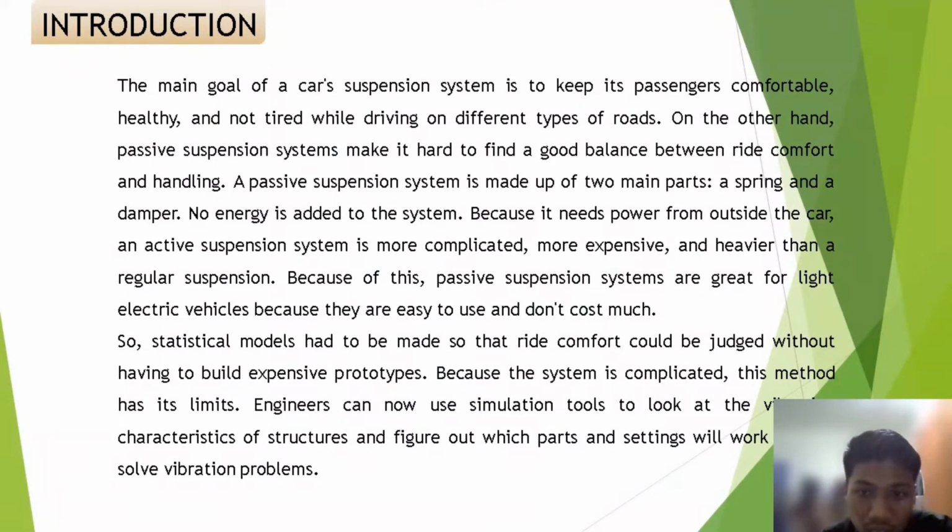Because it needs power from outside the car, an active suspension system is more complicated, more expensive and heavier than a regular suspension. Because of this, passive suspension systems are great for light electric vehicles because they are easy to use and don't cost much. So statistical models have to be made so that the comfort could be judged without having to build a specific prototype. Because the system is complicated, this method has its limits. Engineers can now use simulation tools to look at the vibration characteristics of a structure and figure out which part of the setting will work to solve the vibration problem.